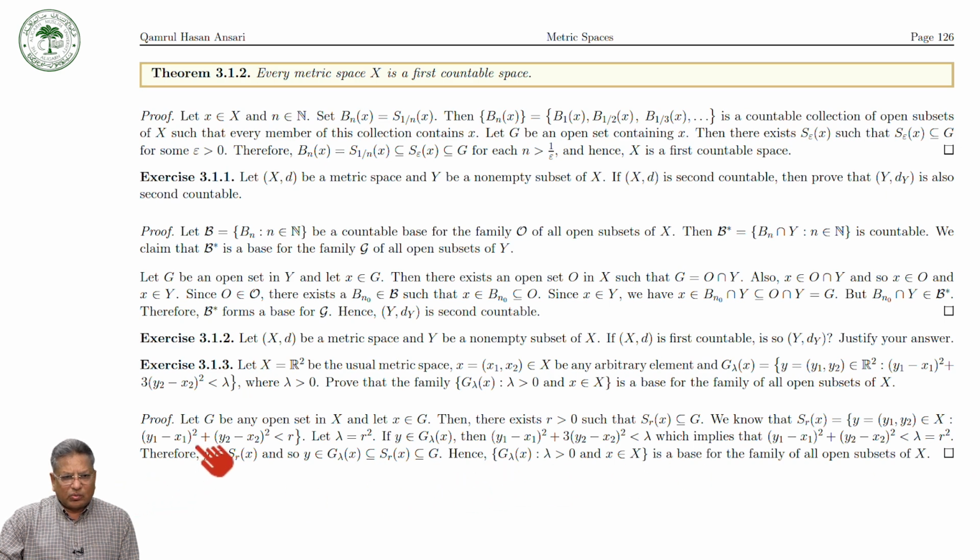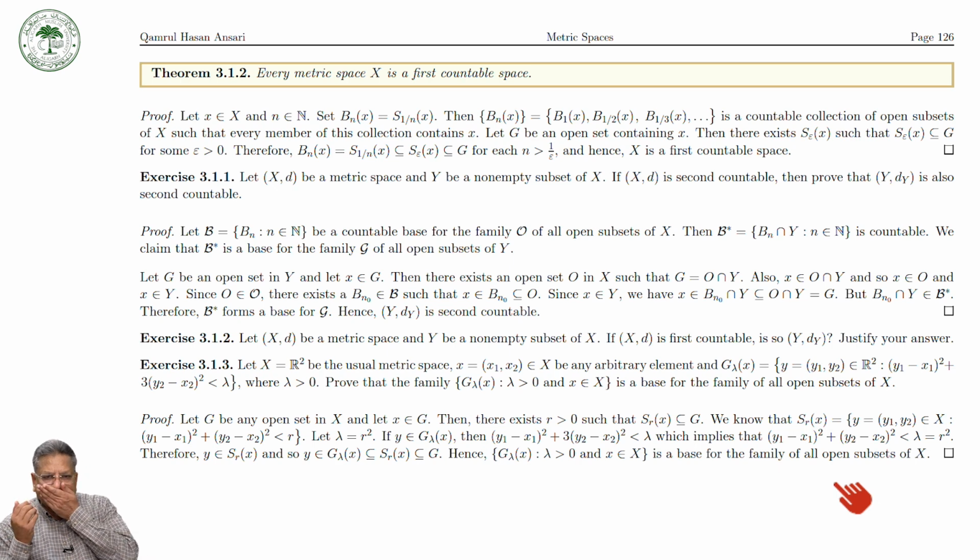This means that y belongs to the open ball with center x and radius r, and so y belongs to G_lambda(x), and G_lambda(x) is a subset of this set, and this set is a subset of G, and hence this family of open sets is a base. This collection of open sets is a base for all open subsets of X. So this is the way to prove the exercises.